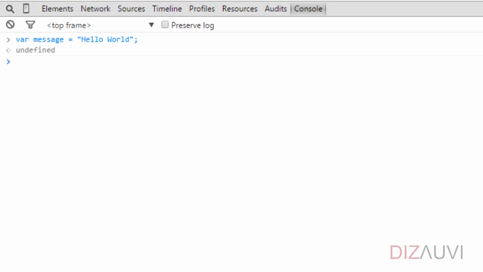Now here, message is a variable and hello world is literally a string. Such data that appears literally in your programs are called literals. So here, hello world is a string literal. A string literal may be surrounded with double quotes as shown, or single quotes like this.